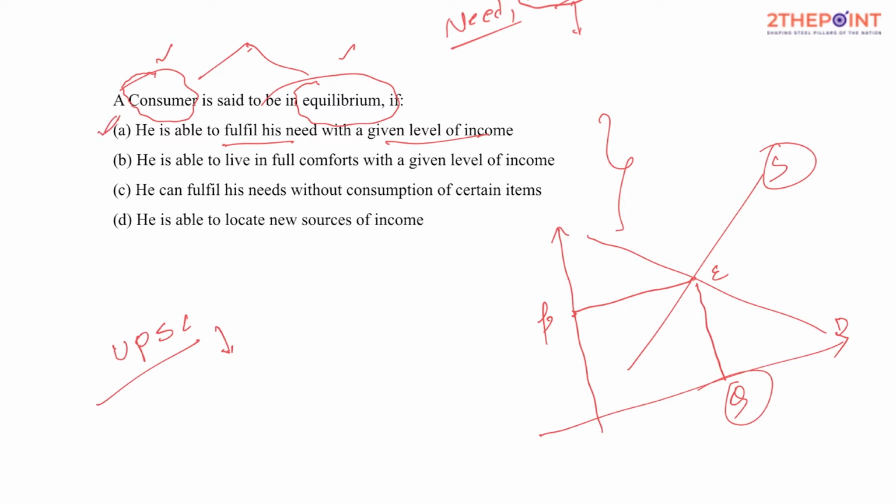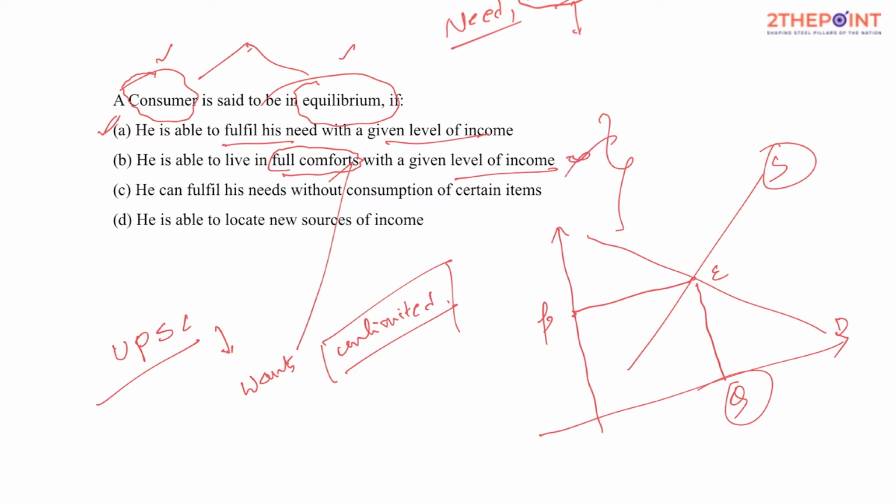Let's look at why the other options are not the best. He is able to live in full comfort. But you might have heard that wants, or what I call comforts, are unlimited. I don't really find a person who simply says, these are all the things I want in my life and I'm happy with it. No, the wants keep increasing. Wants are unlimited. So no matter what the source of income, you cannot fulfill all your wants or comforts with a certain amount of income. Hence, I don't think this is the answer.